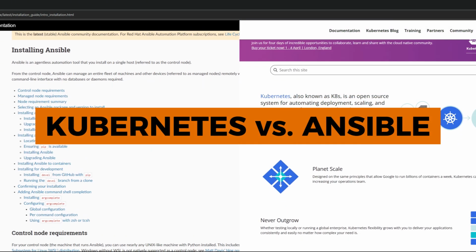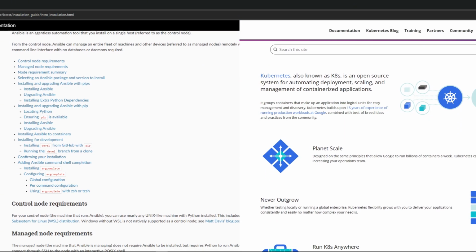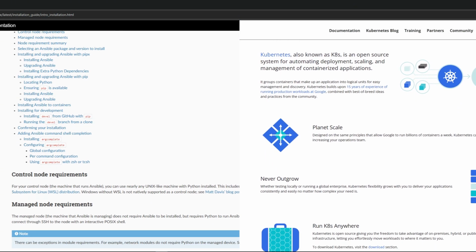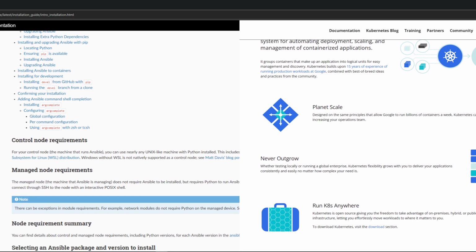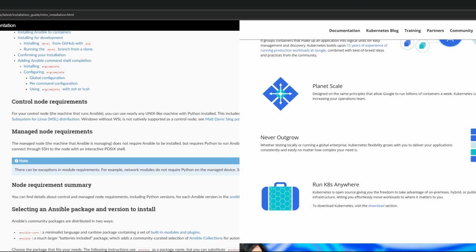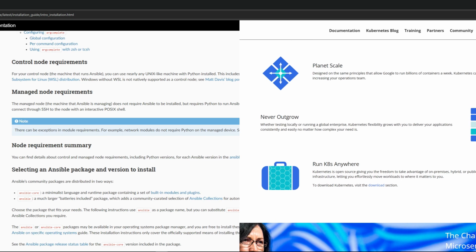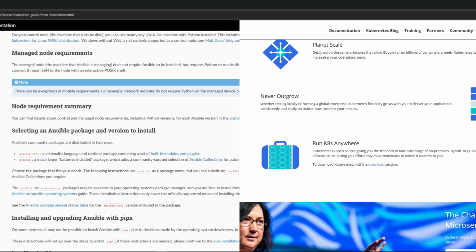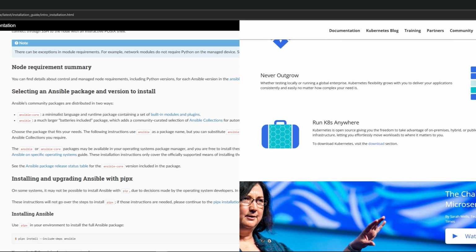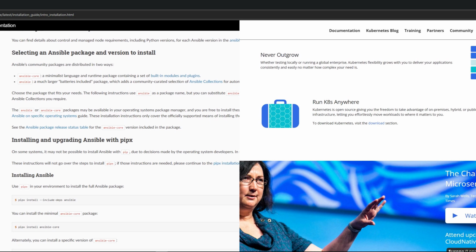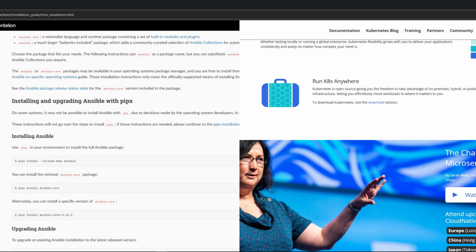Today, we will discuss Kubernetes and Ansible. Both are essentially tools for automation. Ansible streamlines infrastructure setup and application deployment, whereas Kubernetes handles container orchestration and administration. Their goal is to decrease manual work and enhance efficiency in IT operations.